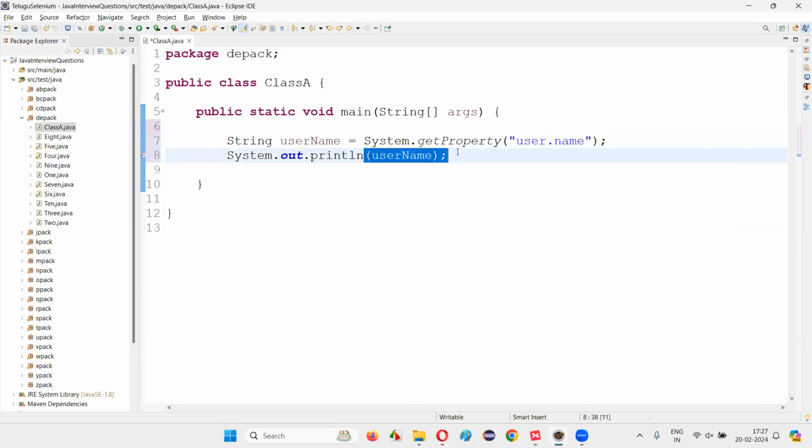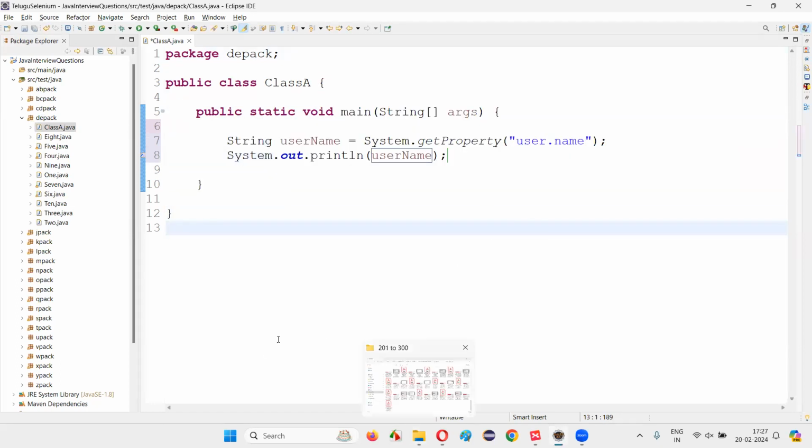So what is the username of the profile in this particular machine which I am using for running this particular Java program? If you want to find that, you just have to go to one location in your machine, guys. Okay, File Explorer.